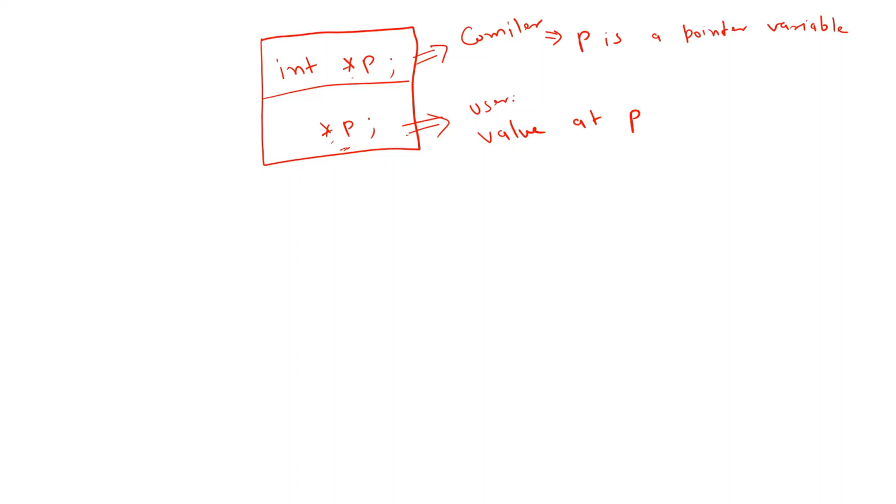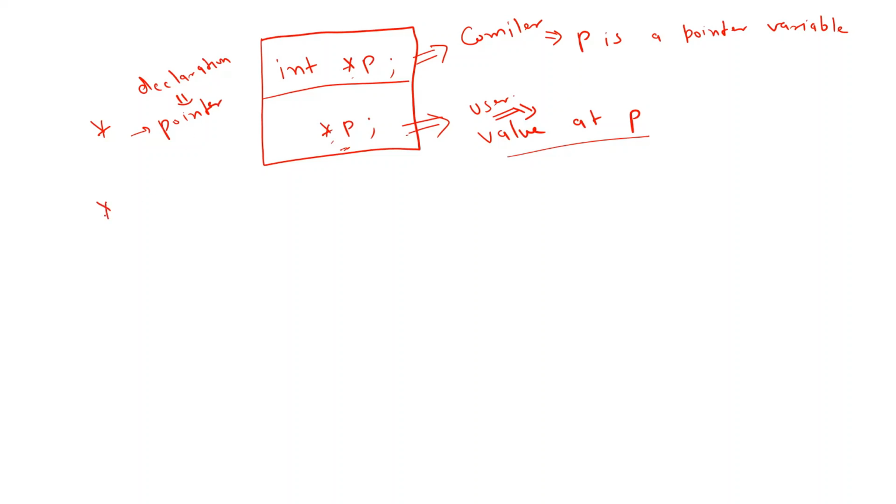Okay, so it is user specific. So ultimately we can conclude that if I am putting star in a declaration, it means that it is a pointer variable.